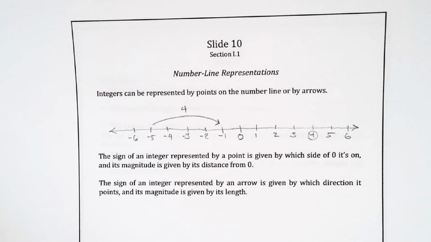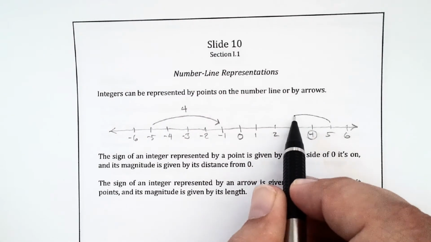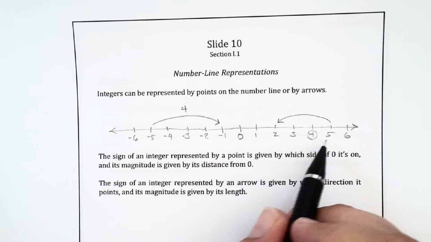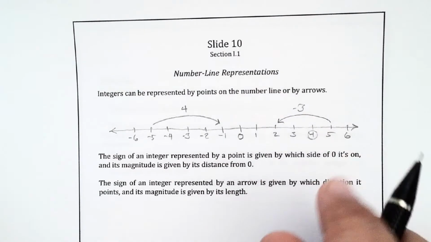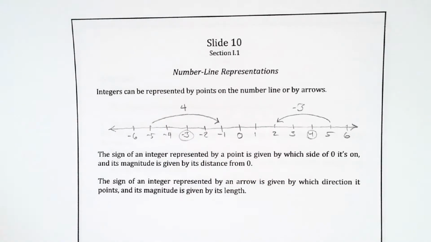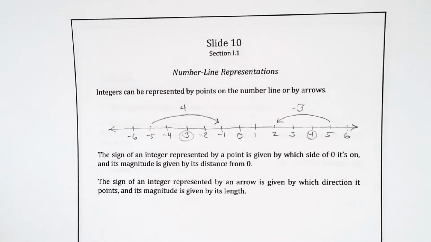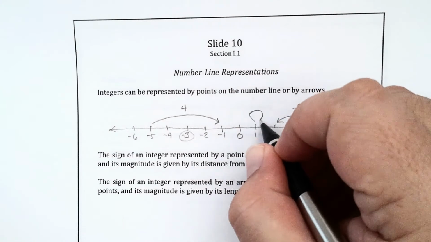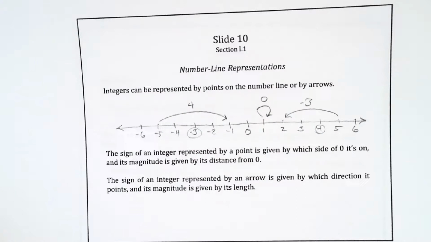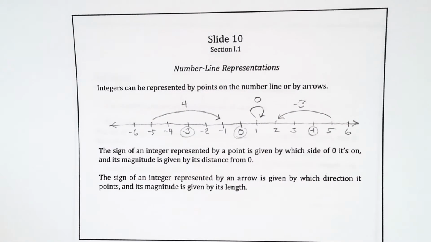Okay, let's see. The number -3 we could represent as an arrow pointing from right to left 3 units. So for instance, from 5 to 2, let's say. So -3 can be represented by that, or it could be represented by the point on the line. The arrow could be anywhere. It just needs to point 3 units to the left. Then the number 0, of course, also could be anywhere. It's represented by an arrow that just points back to where it started. Or, of course, you've got that number 0 in the middle of the number line.